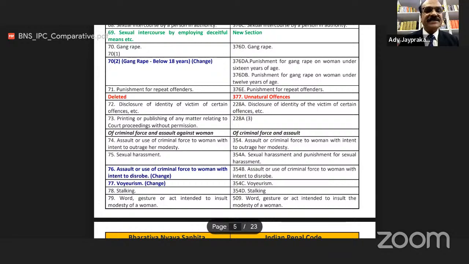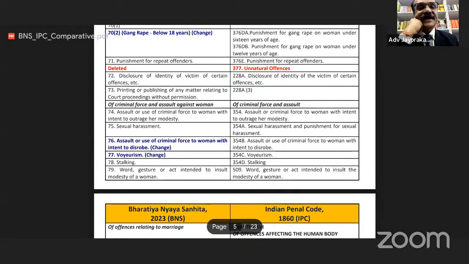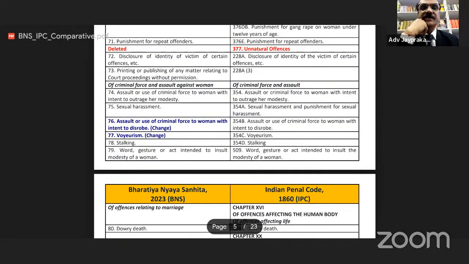Now, section 72 of BNS, disclosure of identity of victim of certain offences, etc. Earlier, this section was 228A. Section 73, printing or publishing of any matter related to the court proceeding without permission. Oh, I'm repeating unnecessarily 2-3 sections. Okay. Sorry for that. Of criminal force or assault against woman.